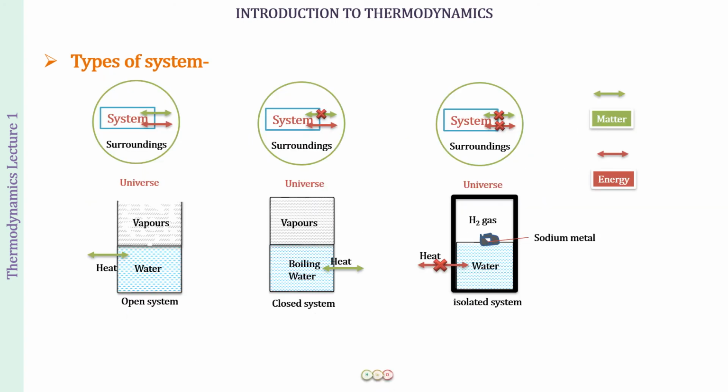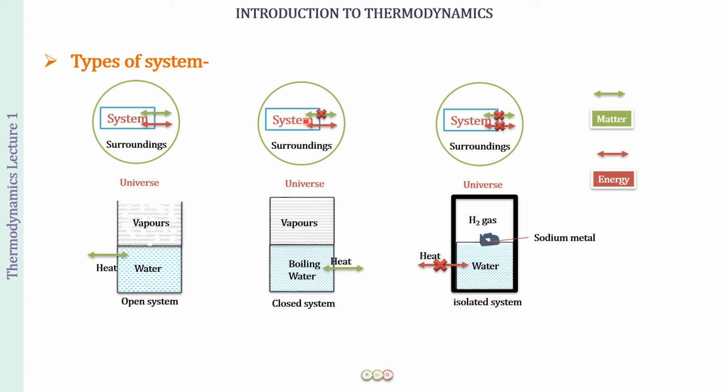So, a quick recap of the discussion of the three types of system with this diagram. Matter we are going to represent with a green arrow, and energy with the red arrow. A system which can exchange matter as well as energy with the surroundings, we will call an open system, as in the case of water taken in the open beaker.